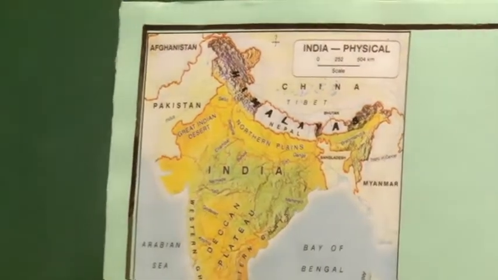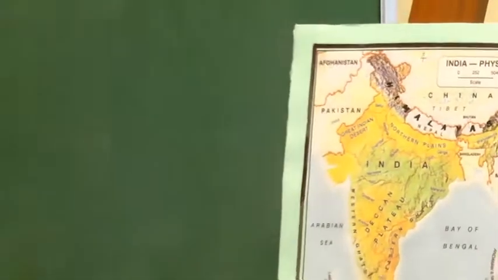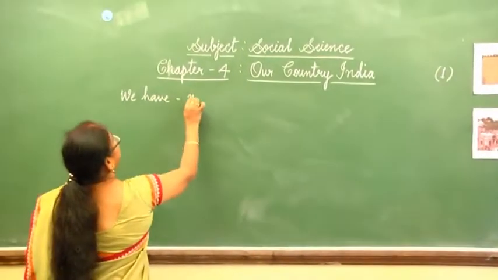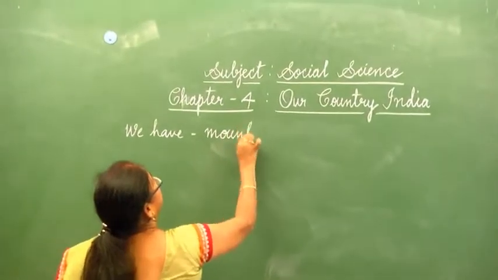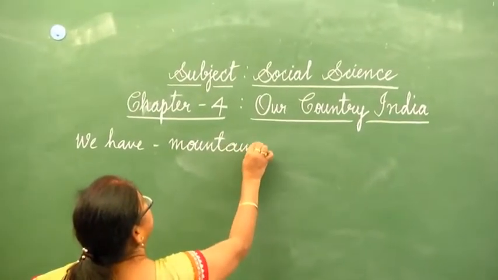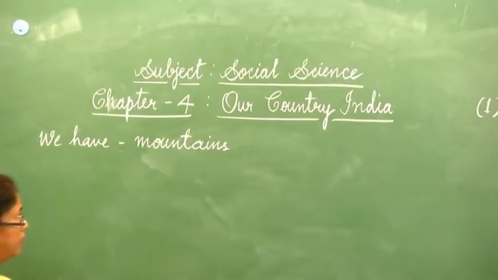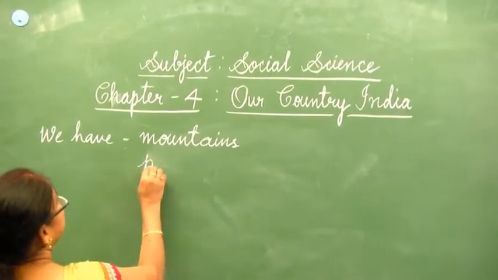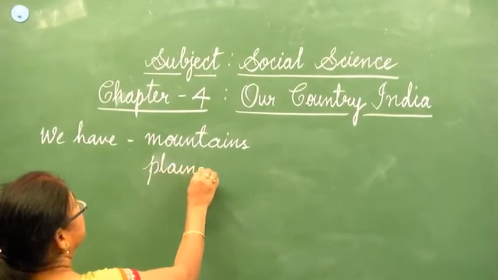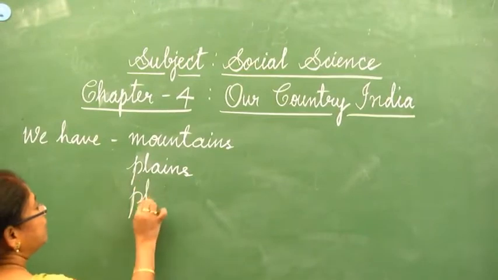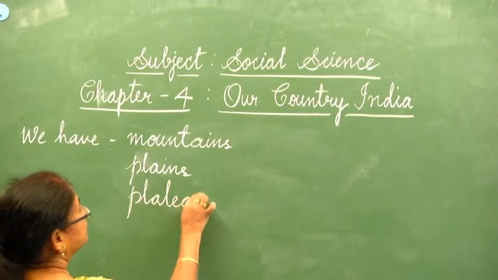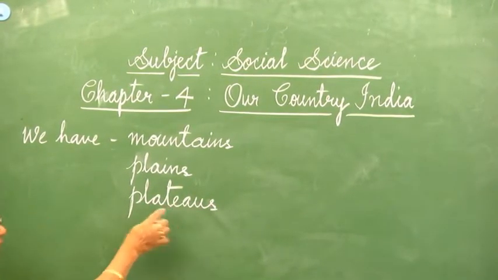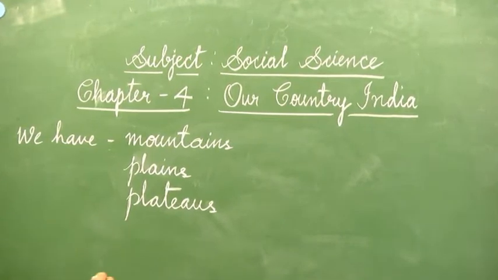Do you know what a mountain is? We have different landforms. Mountains, plains, then plateaus, P-L-A-T-E-A-U-S, plateaus.